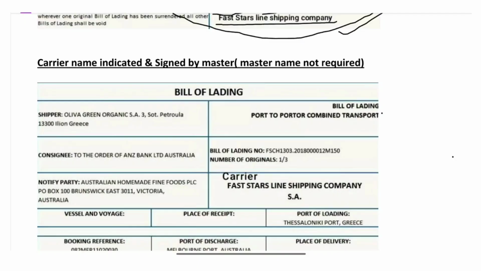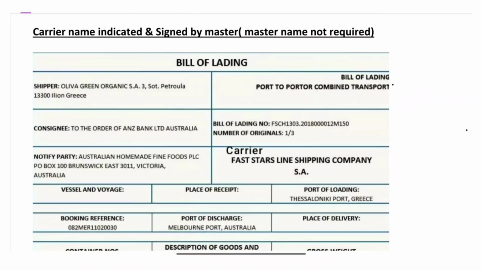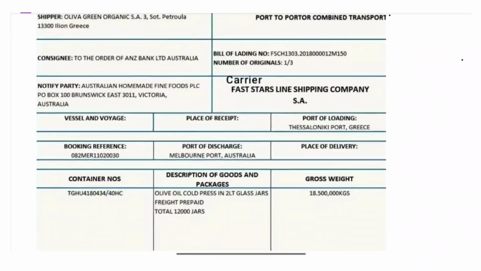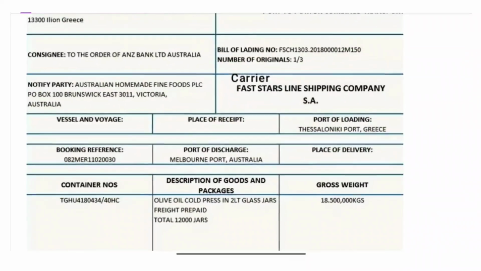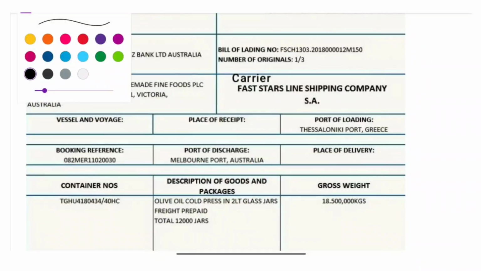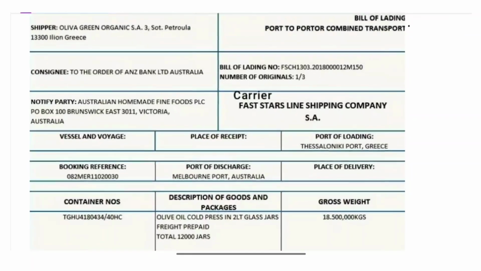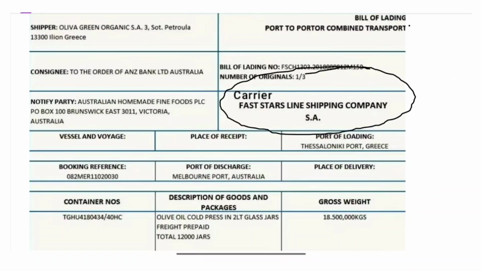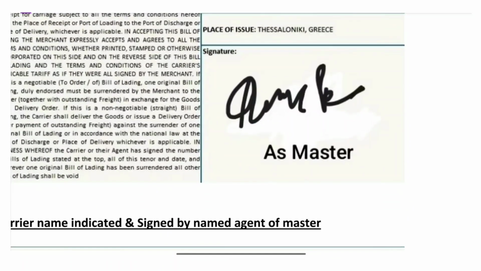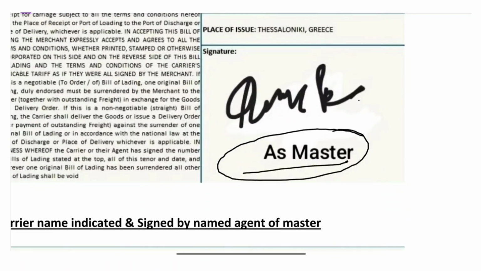Now, when the bill of lading is signed by the master, the master need not be named. So we will see the carrier name. Yes, the carrier name is indicated. Now, who has signed the bill of lading? Yes, the master has signed the bill of lading. Here it is the decision of ICC that the master need not be named.